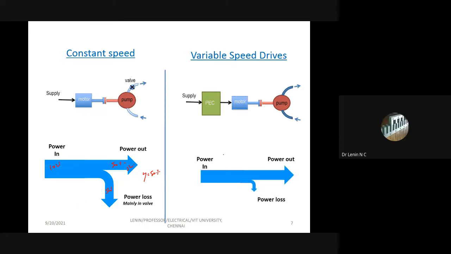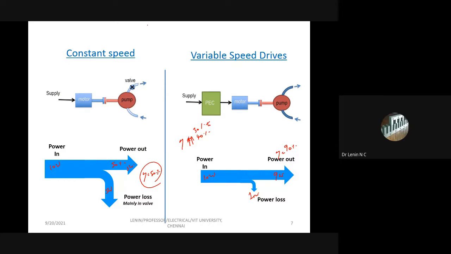Whereas if I replace it with a variable speed drive instead of constant speed, what happens? For the same 10 watt, I am going to get 9 watt of output power and only 1 watt of power loss. So I am going to get an efficiency of 90%. So I am going to get an efficiency increment of 40%. So in any system when I use variable speed, that is the beauty of variable speed.